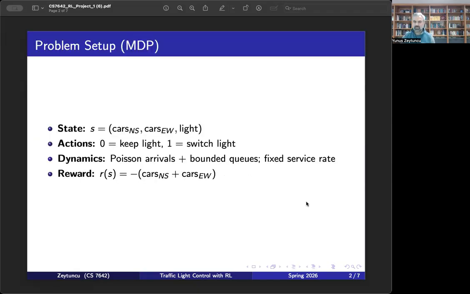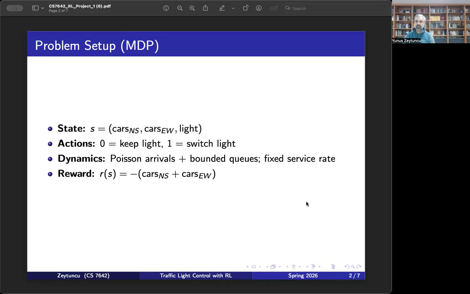Here's the problem setup. This is a classical Markov decision process. We have a state space, action space, and I'll talk about dynamics and reward. But in the simplest terms, we are trying to control a traffic signal where there are two perpendicular roads, southbound-northbound and eastbound-westbound, vertical and horizontal. There are cars coming in with respect to a Poisson distribution. We have two traffic lights, but actually they are connected, so it's a single control. If one direction is red, then the other direction is green.